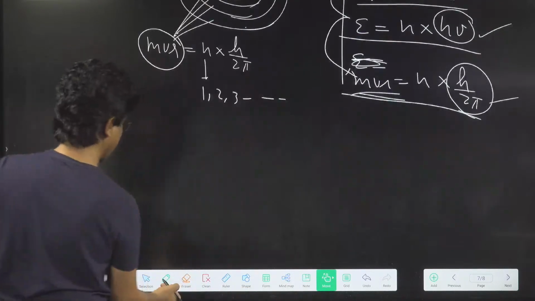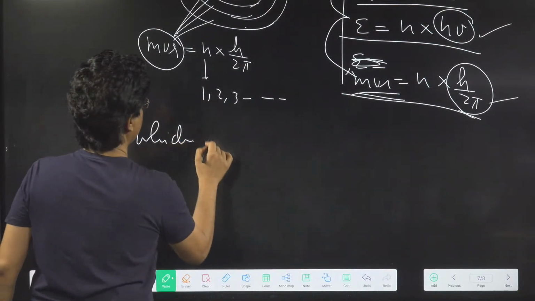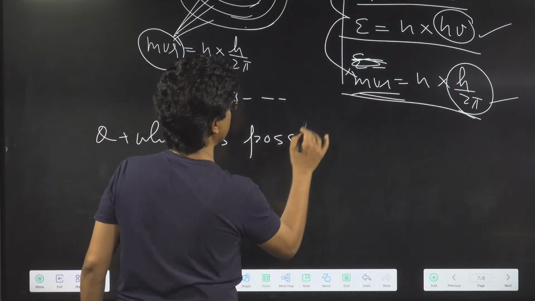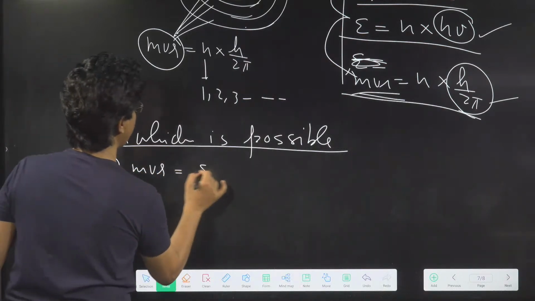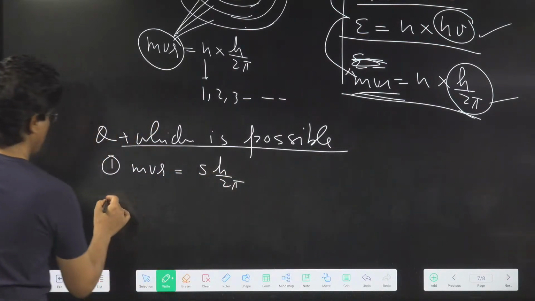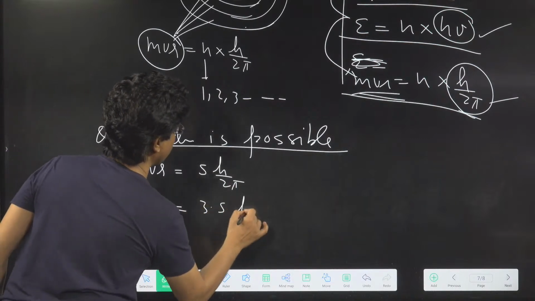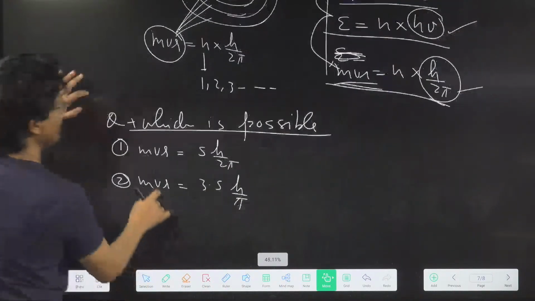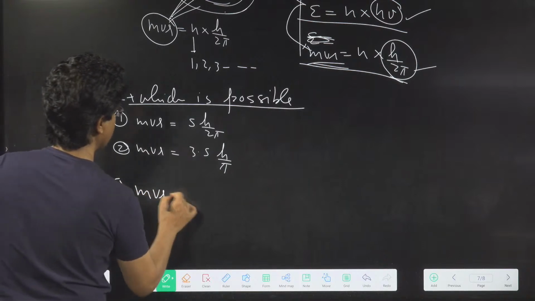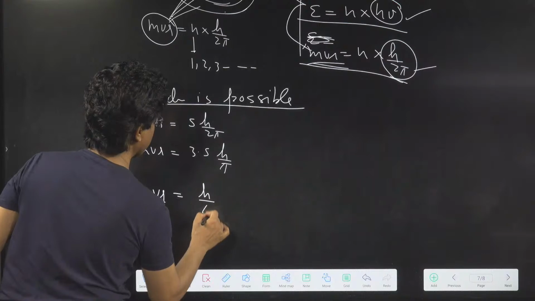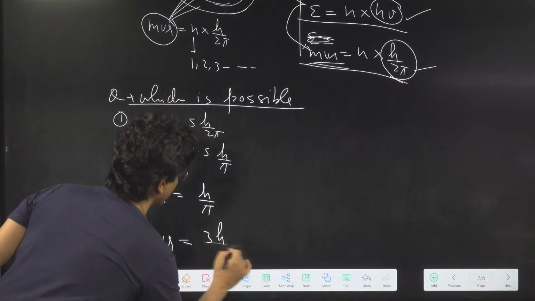Now let me ask you one question on that. Which is possible? Be careful. First option, MVR is equal to 5h upon 2 pi. Second, MVR is equal to 3.5h upon pi. Third option, MVR is equal to h upon pi, and fourth option, MVR is equal to 3h upon 3 pi.